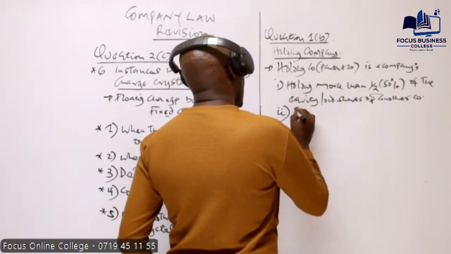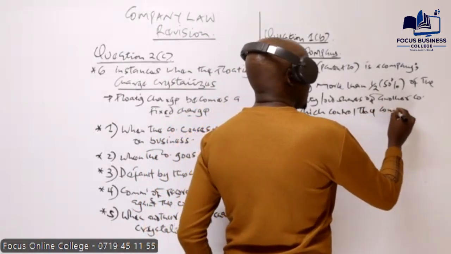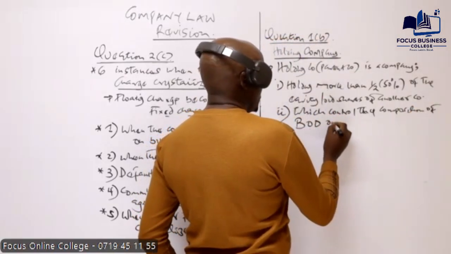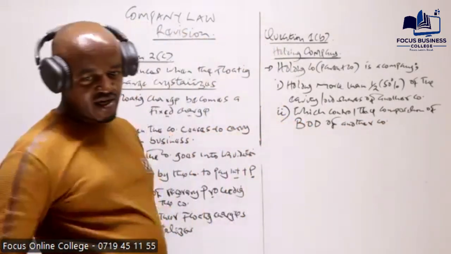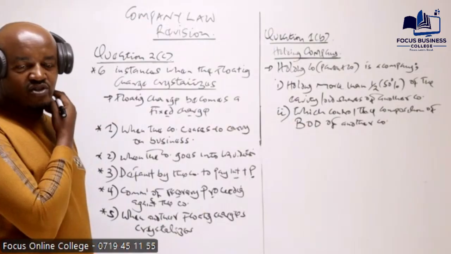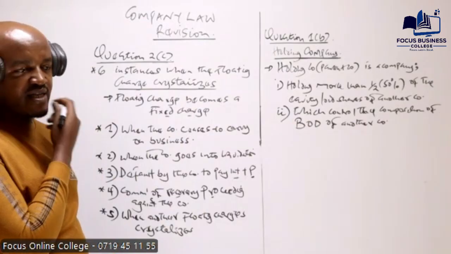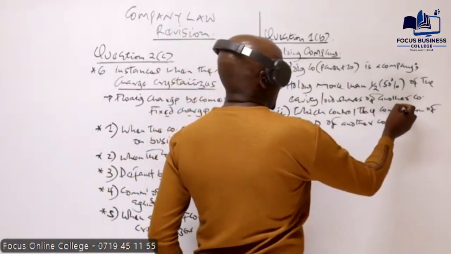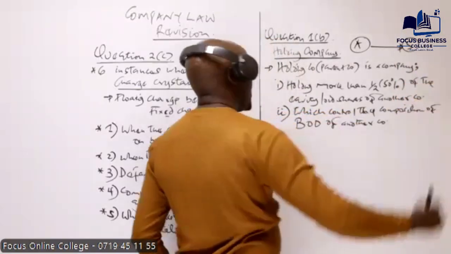Number two, we say the holding company is a company which controls the composition of the board of directors of another company. So in this case, controlling the composition of the board of directors means that it is the holding company which appoints the majority of the directors in the subsidiary company. In other terms, the parent company controls the composition of the board of directors of the other company. And actually, remember in this case, the other company here is the company which is called the subsidiary company.